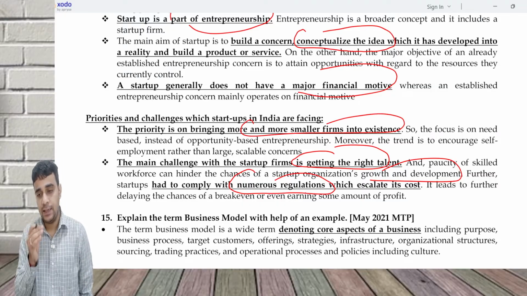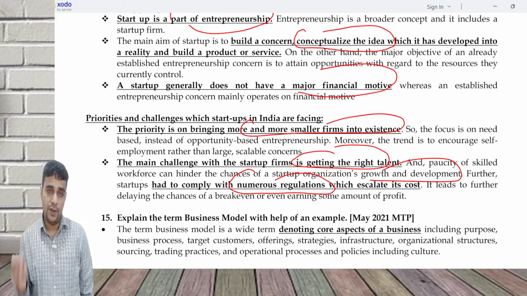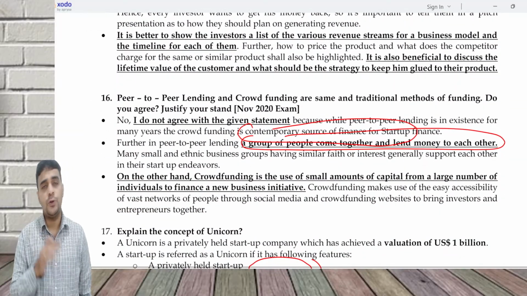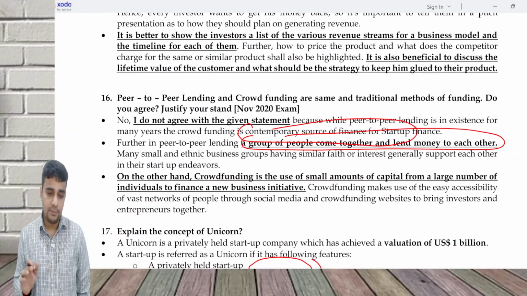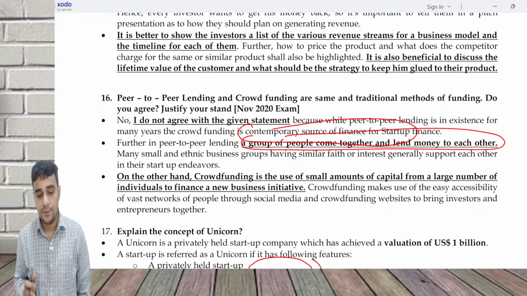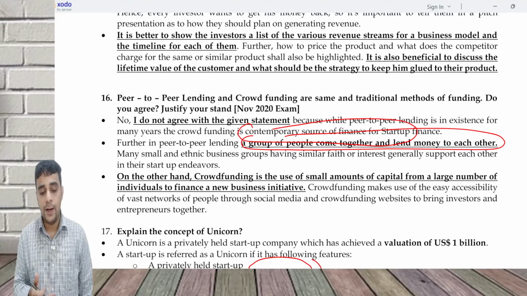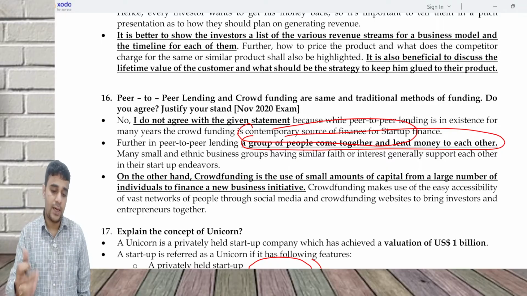Business model is basically the way in which you earn revenues. The efficiency and effectiveness of a business model can be assessed through gross profit margin. Peer-to-peer lending and crowdfunding are not the same. They are contemporary methods of financing. Peer-to-peer lending is where you are lending to each other. Crowdfunding is raising small amounts of money from a large number of investors.